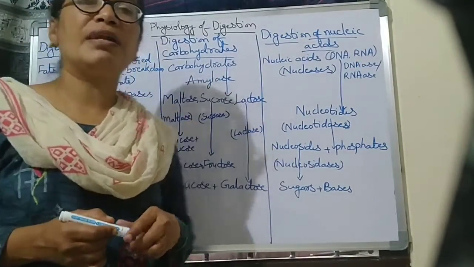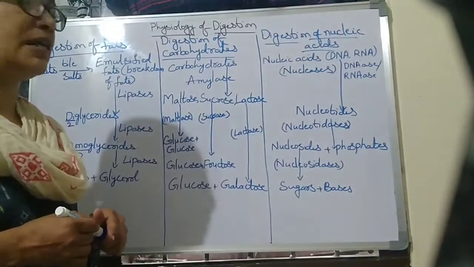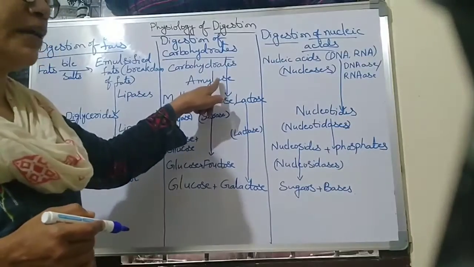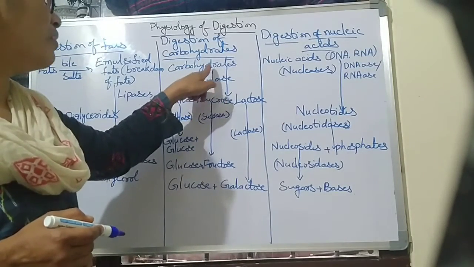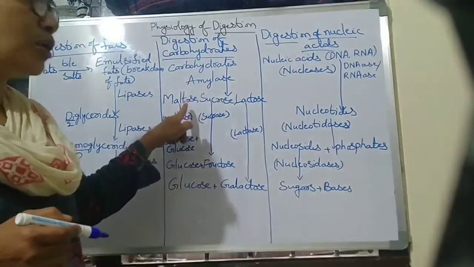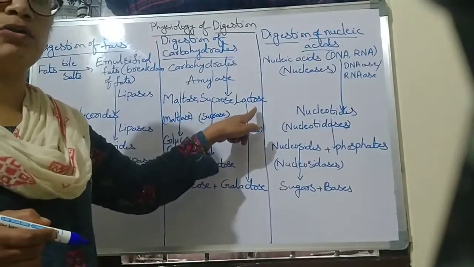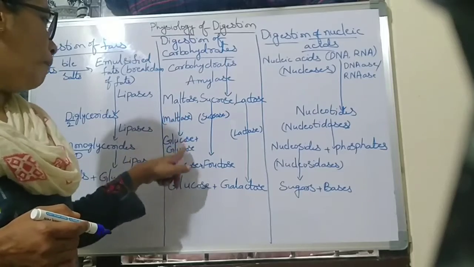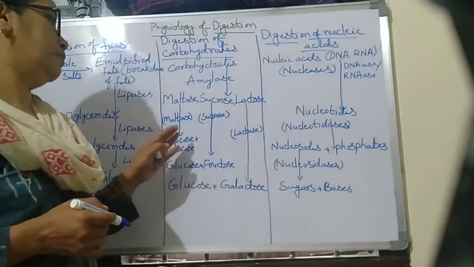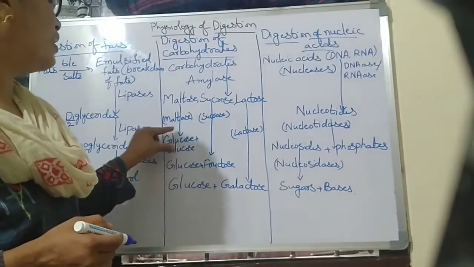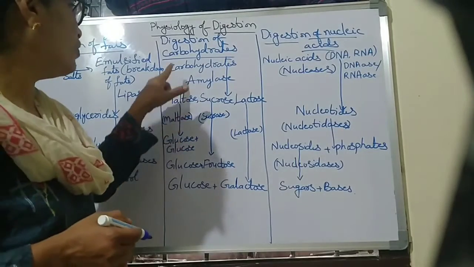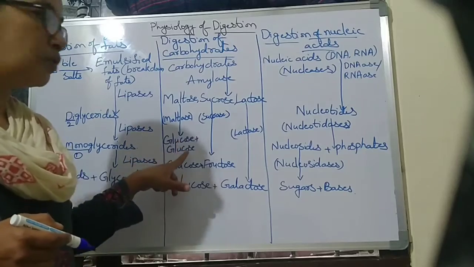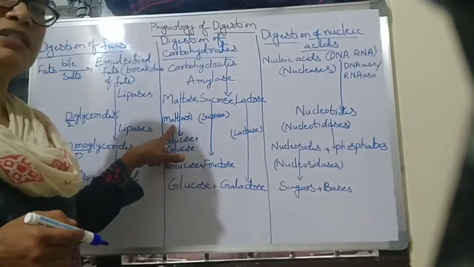In salivary amylase, in the saliva, which contains ptyalin. Maltose is converted into glucose plus glucose, the final small particles of carbohydrates, in the presence of the maltase enzyme.